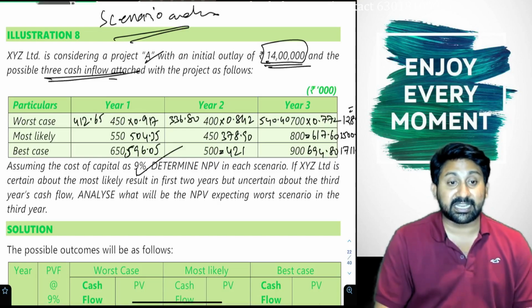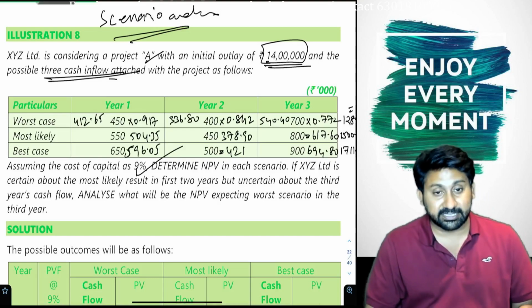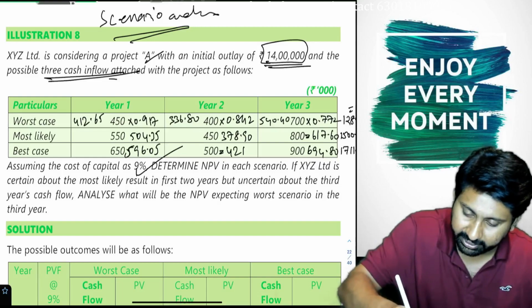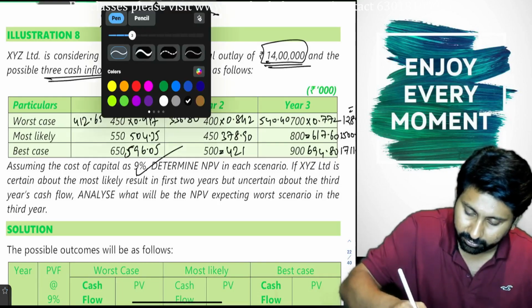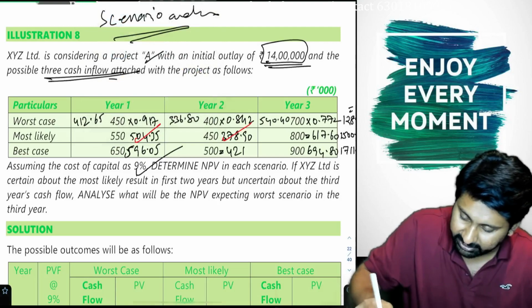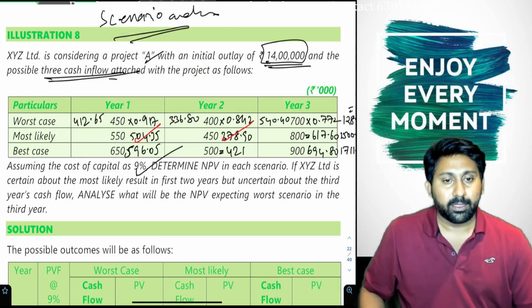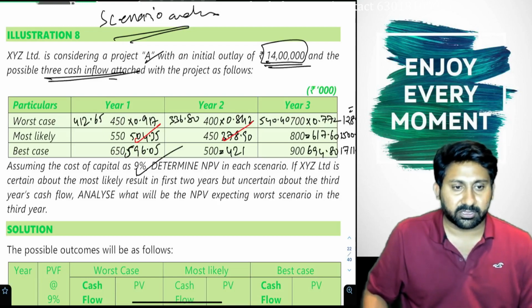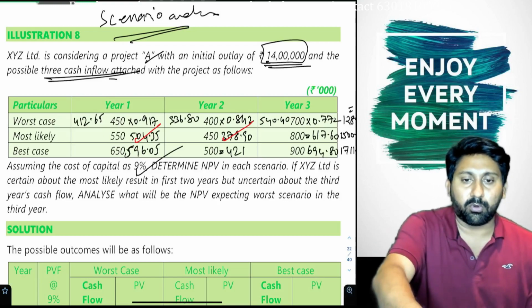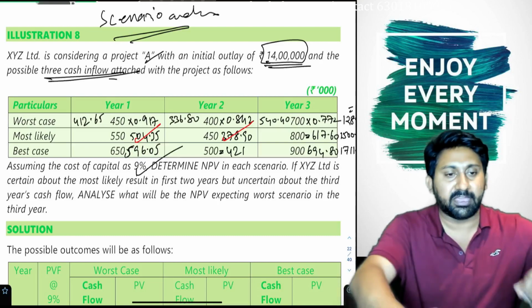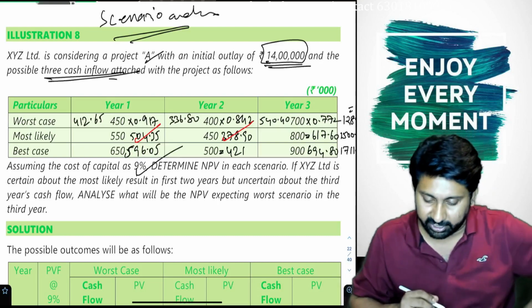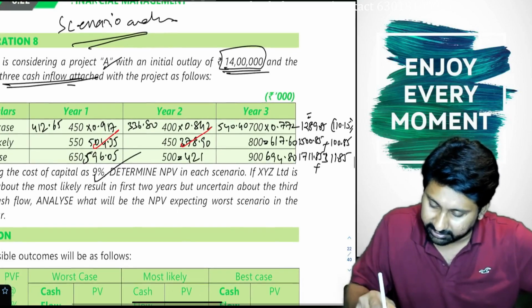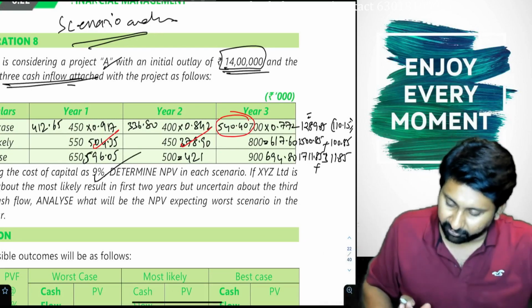If XYZ is certain about most likely result in first 2 years, and uncertain about the third year's cash flow, what will be the NPV expecting worst case scenario in third year? First 2 years it is expecting these two. Third year they are expecting worst case, means they are going to expect 540.4.